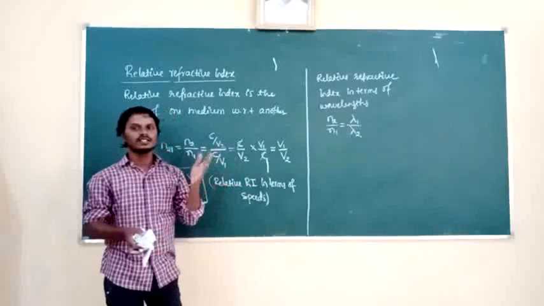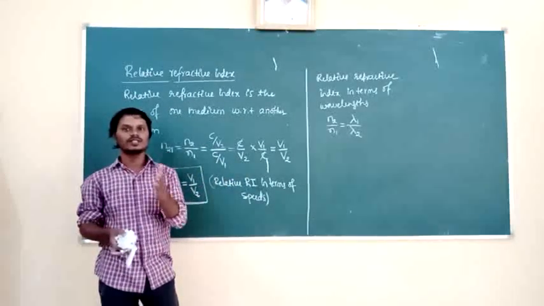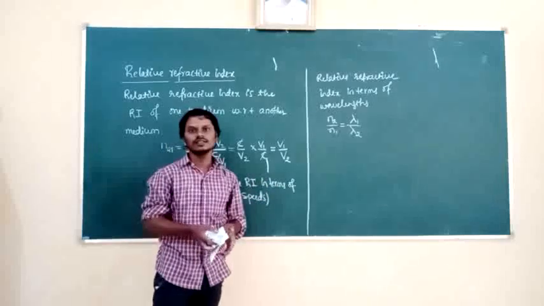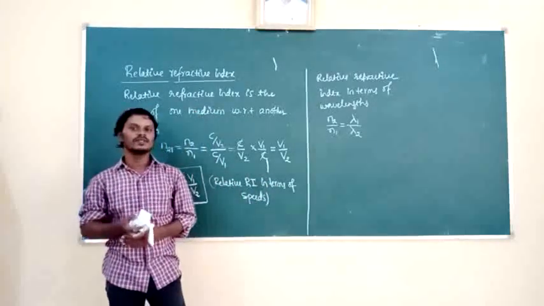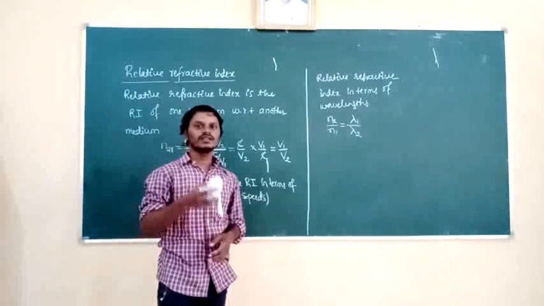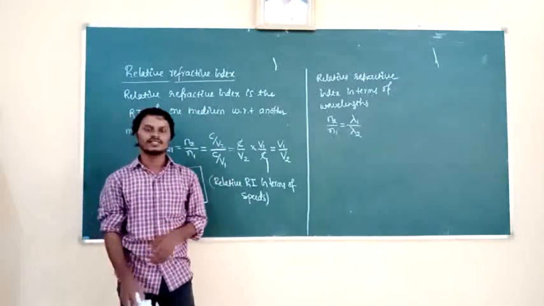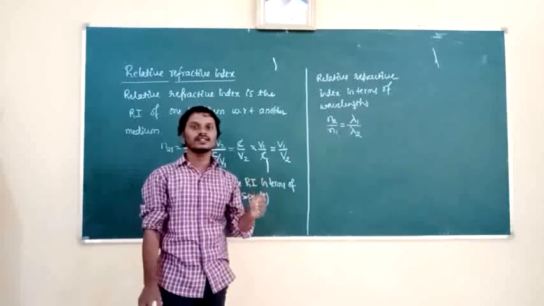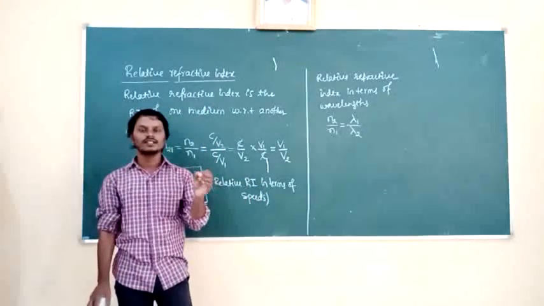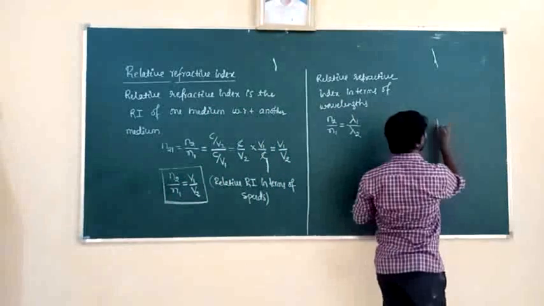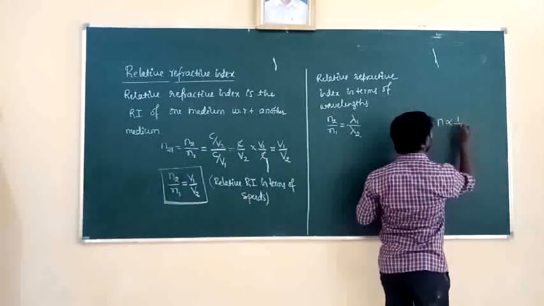So the refractive index and speed are inversely related, and also the refractive index and wavelength are inversely related. For example, the color having the longest wavelength has the low refractive index. Red color has the longest wavelength, and its refractive index is low because the refractive index and wavelength are inversely related.